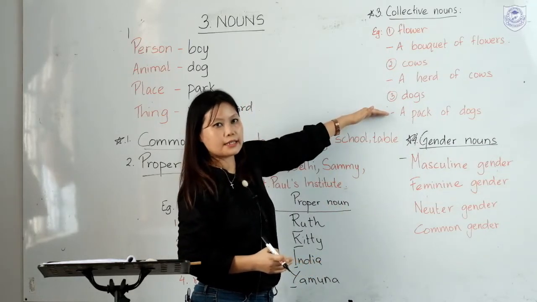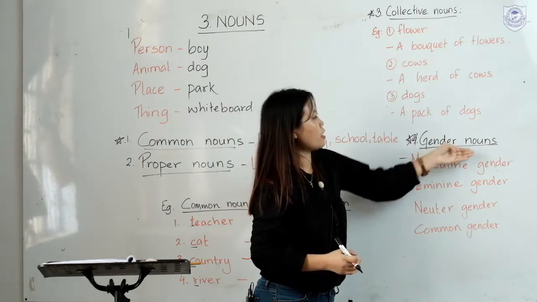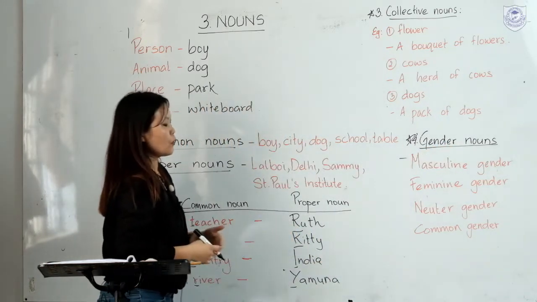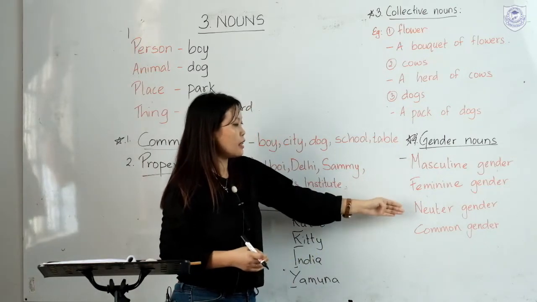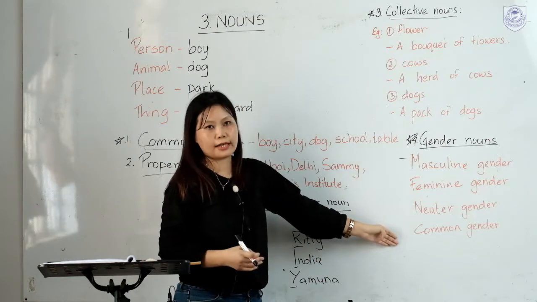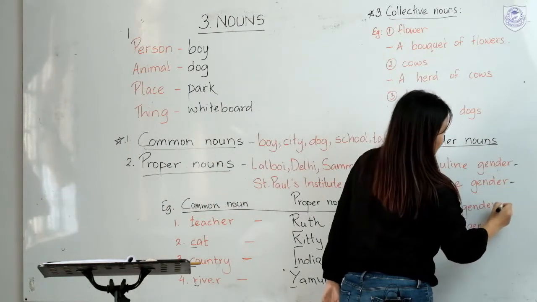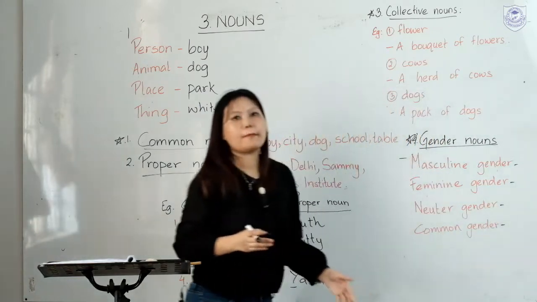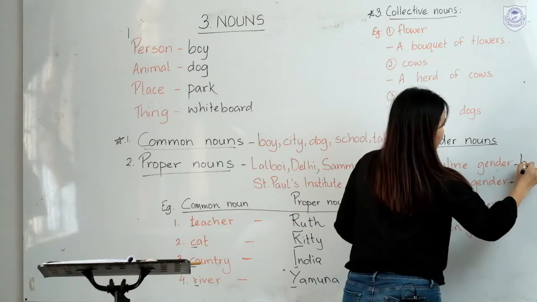These are collective nouns. And then the fourth one, we have gender nouns. In gender nouns, we have masculine gender, feminine gender, neuter gender, and common gender. When we say masculine gender, we are talking about the male. For example, boy.